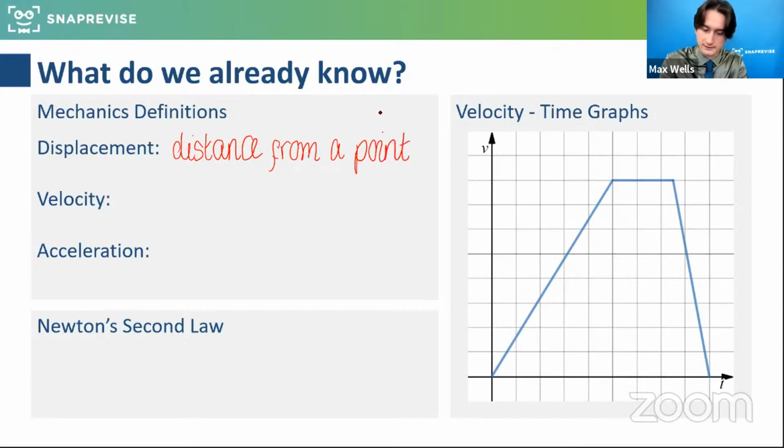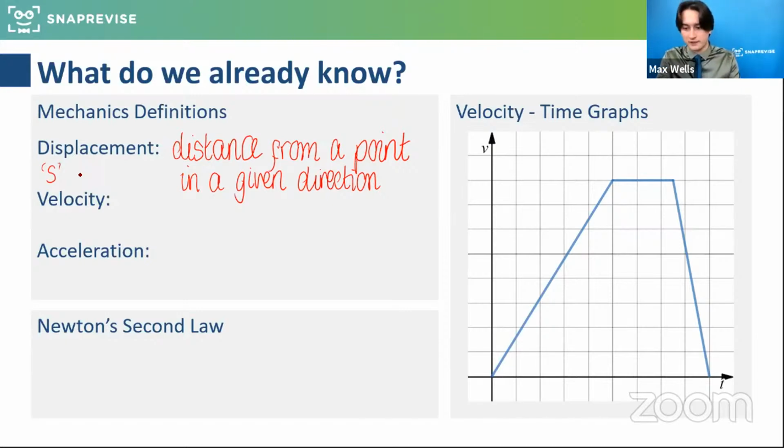Excellent, and thank you to those that are sharing answers in the chat. That's great. Distance from a point in a given direction. And obviously we're going to look at how to denote this and how we use this in SUVAT. We actually give it the symbol in SUVAT of S, which I think when people first see that, they're a bit confused, like why is it S? But we'll go through and we'll get used to using that. And we use meters as the unit for measuring that.